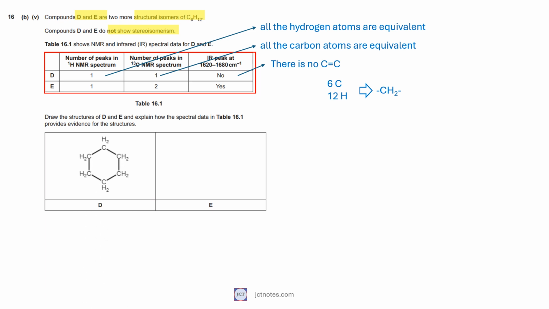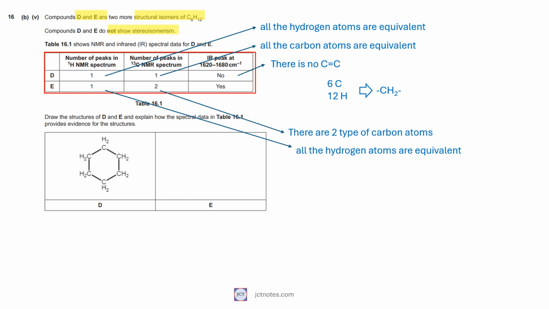We focus now on compound E. One peak in the proton NMR spectrum indicates that all the hydrogen atoms are equivalent. 2 peaks in the carbon NMR indicate that there are 2 types of carbon atoms. A peak between 1620 and 1680 reciprocal centimeters indicates that there is a double bond.